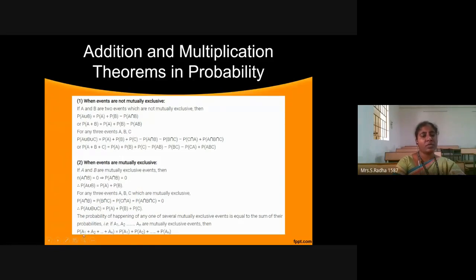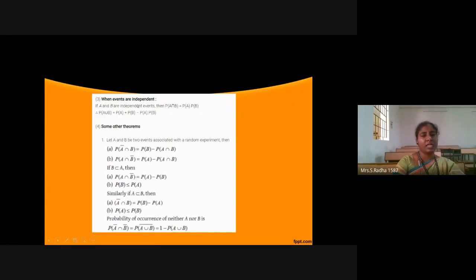The probability of union will be like this: the sum of individual probabilities, provided they are mutually exclusive events, since the intersection will become 0. And if they are independent events, A intersection B will become probability of A into probability of B. And these are the other theorems possible in probability. If A bar is there, that is from the sample space we are removing A, everything remaining is called A bar. We are removing B from the sample space, the remaining thing is called B bar.